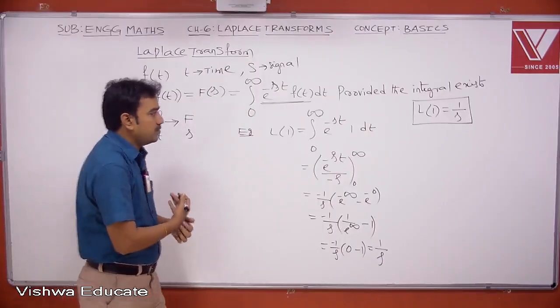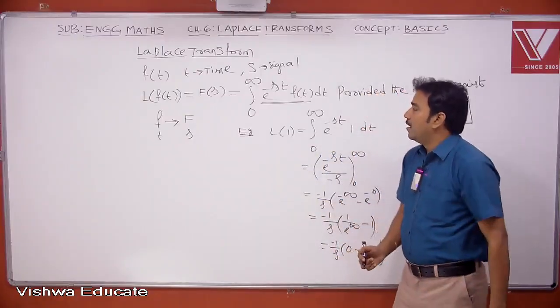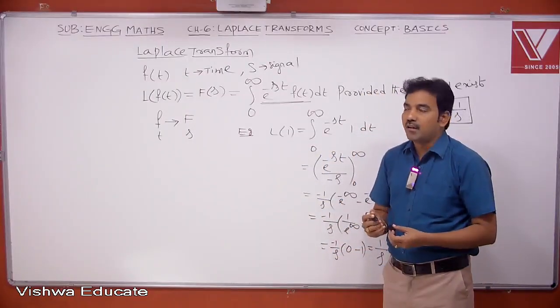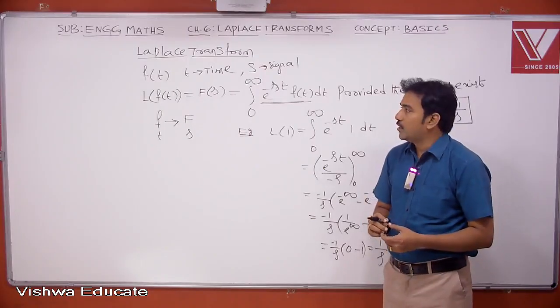Let us write this point. Let f of t be any function in the variable t.